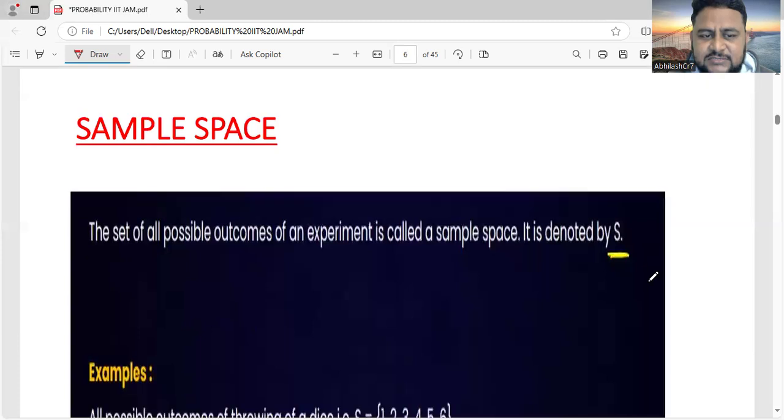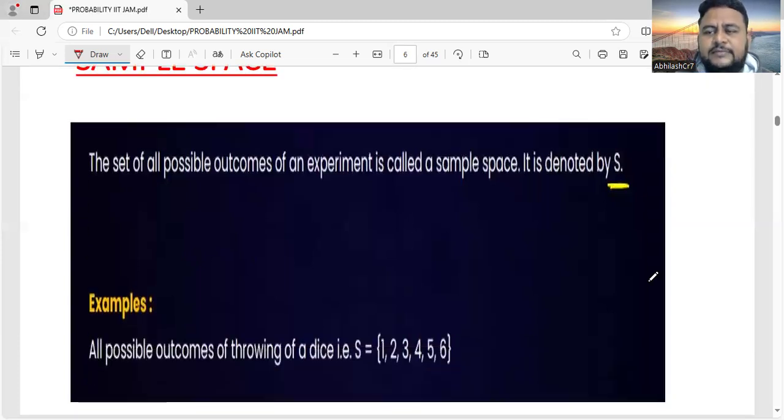Next is sample space. The set of all possible outcomes of an experiment is called sample space. It is denoted by capital S. So all possible outcomes of throwing a die, that is the sample space, is denoted within a set of all numbers, that is 1, 2, 3, 4, 5, 6.